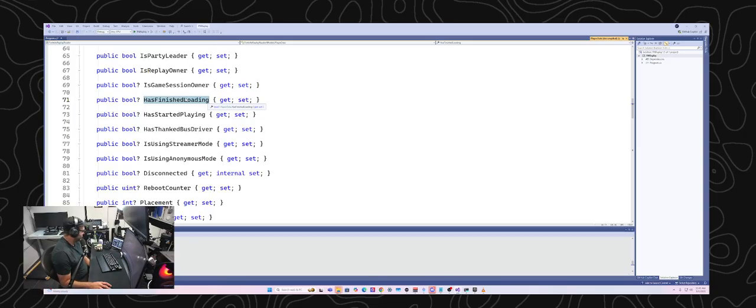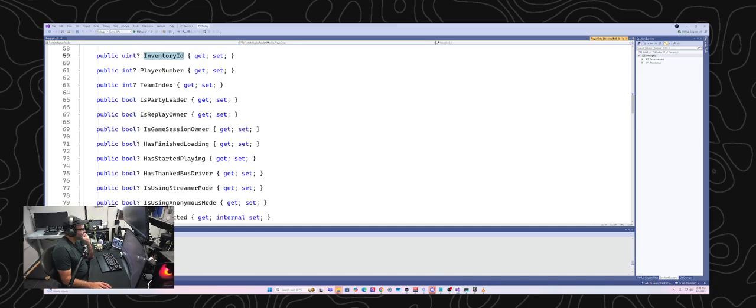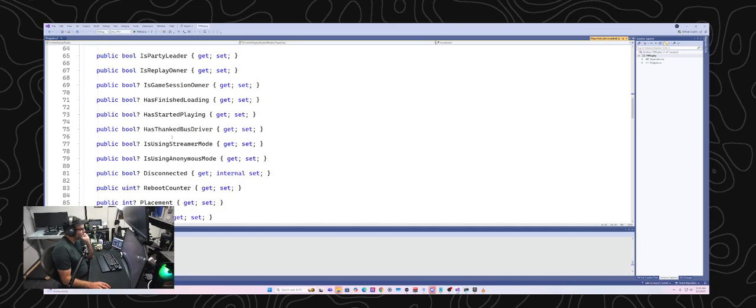Kirkland Boz says maybe guessing slot inventory is bots don't change perfectly or do change perfectly. Not sure exactly what you mean there, Kirkland, but I think you're talking about the inventory ID up here. I was kind of guessing that that was what's equipped, the idea of what's equipped.